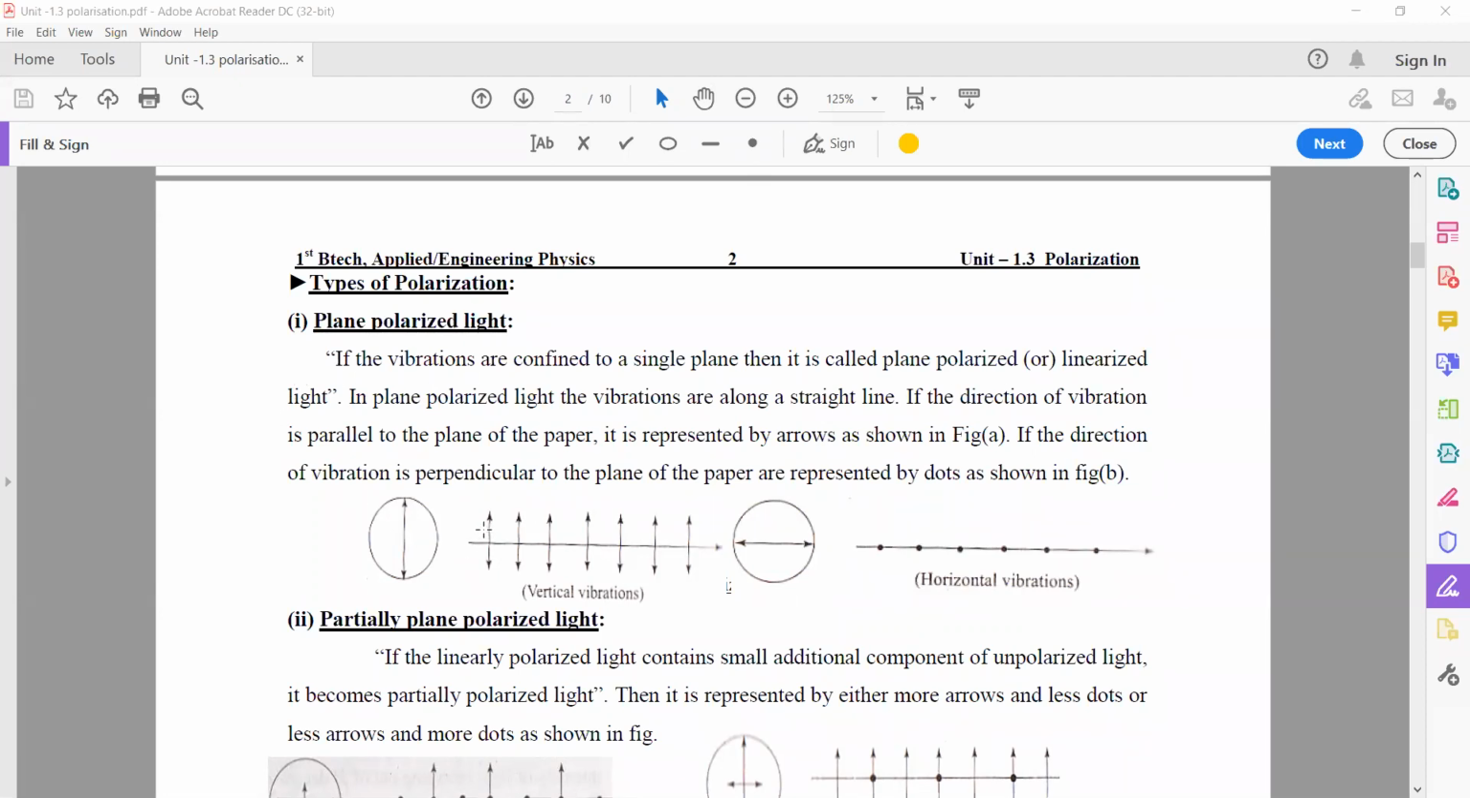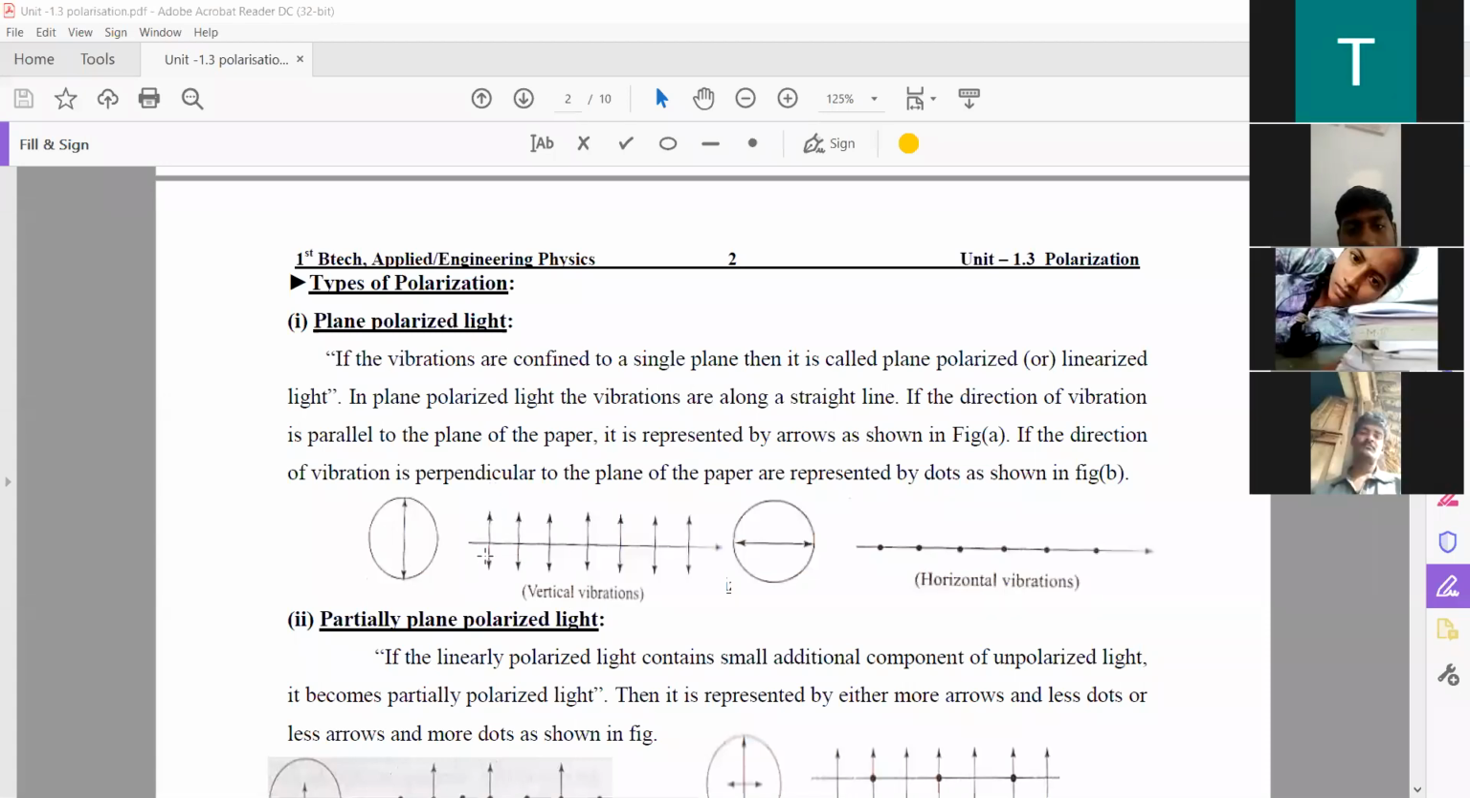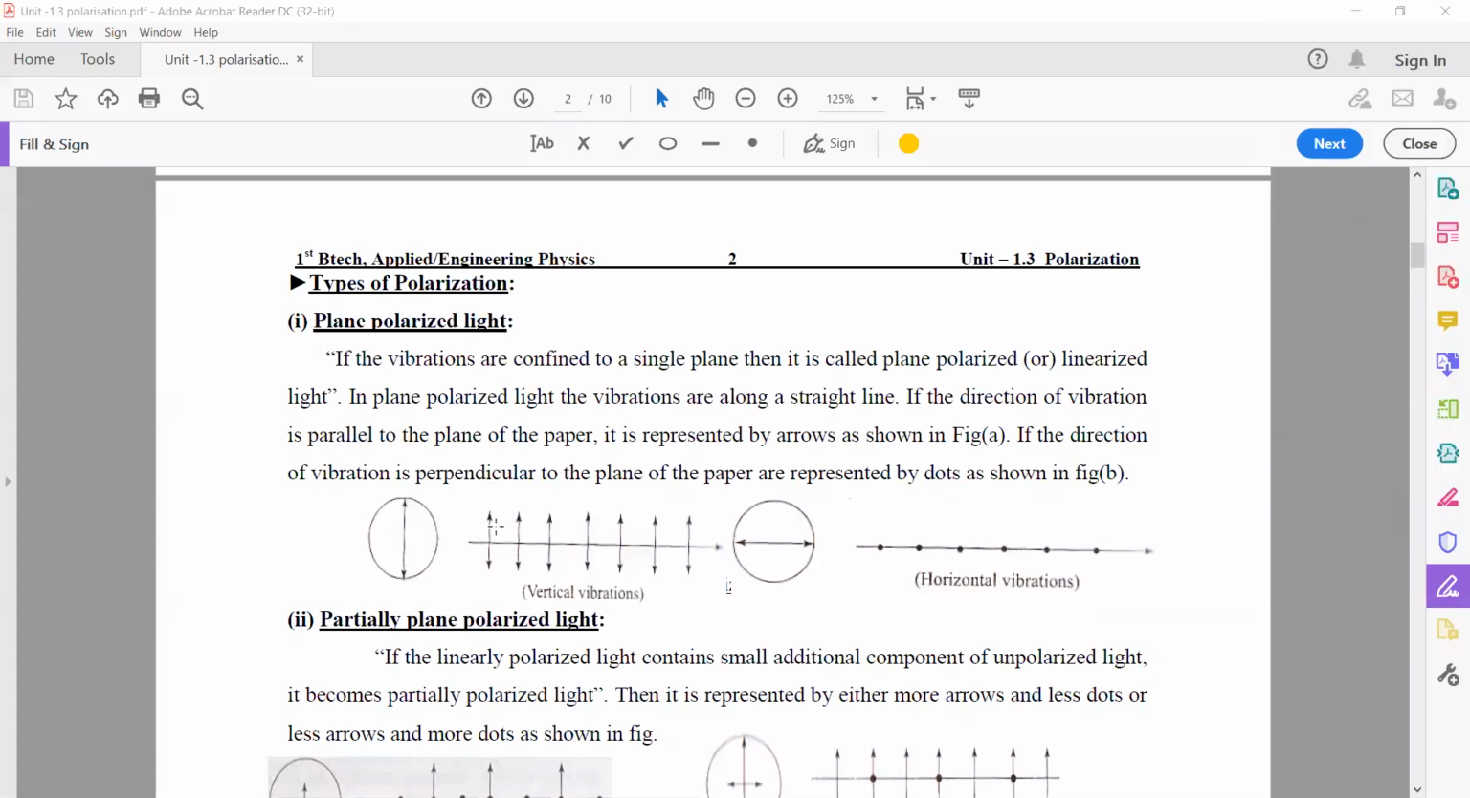We observe that this is the light propagation direction, that means light moves in this direction. Now the particle vibration is like that. Here the particle vibration has only one direction, that is the vertical direction. So the particle travels in a vertical vibration direction, and it has only one direction. This type of polarized light is nothing but linearly polarized light or plane polarized light.